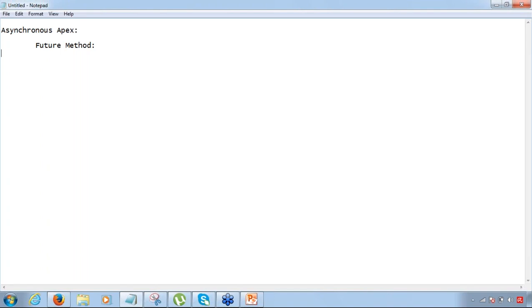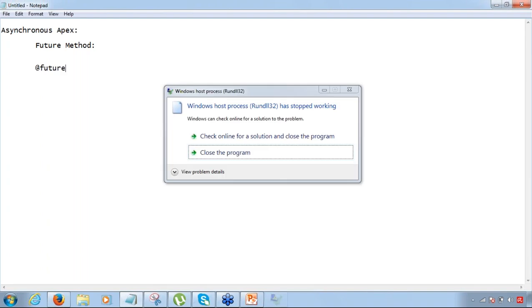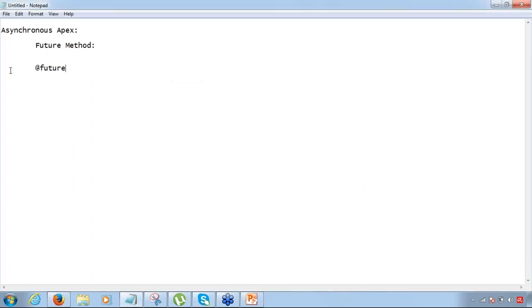All right. So anything which is a long running operation, not the highest priority thing, can be written as a future method. Okay, so that's what we understood. To make a method a future method, all that you need to do is put the @future annotation while you're defining the method, before the method. All right, that's what we understand.